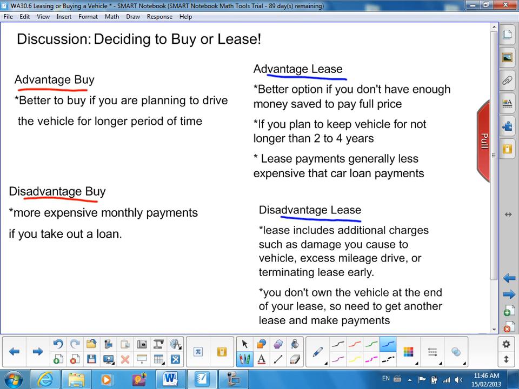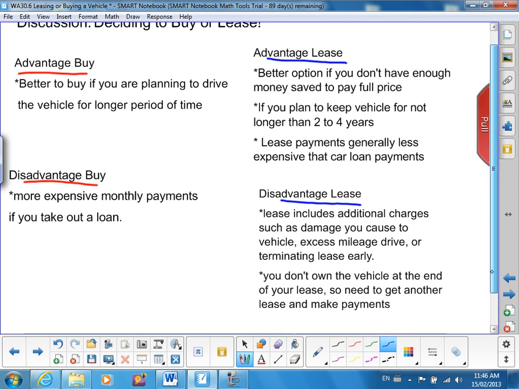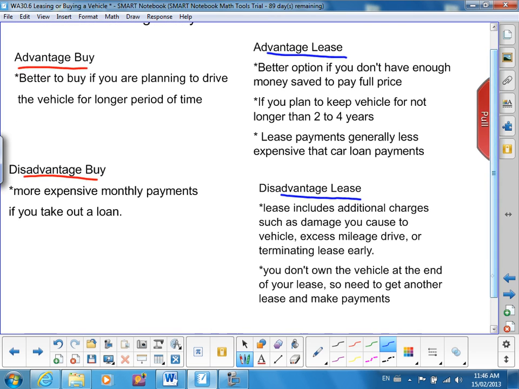Disadvantages of leasing. Leasing includes additional charges. If you damage the vehicle, you have to pay for that. Excessive mileage driven, terminating the lease early. So if you need to break the lease, that's going to charge you. If you don't own the vehicle at the end of the lease, you either have to buy another vehicle or you have to start over with another lease and make payments on that vehicle.